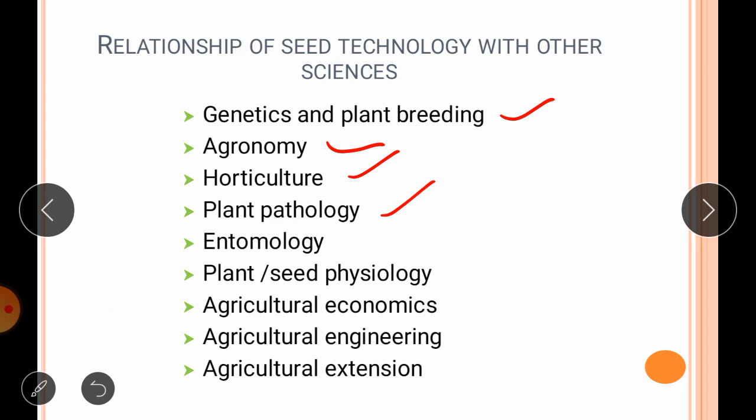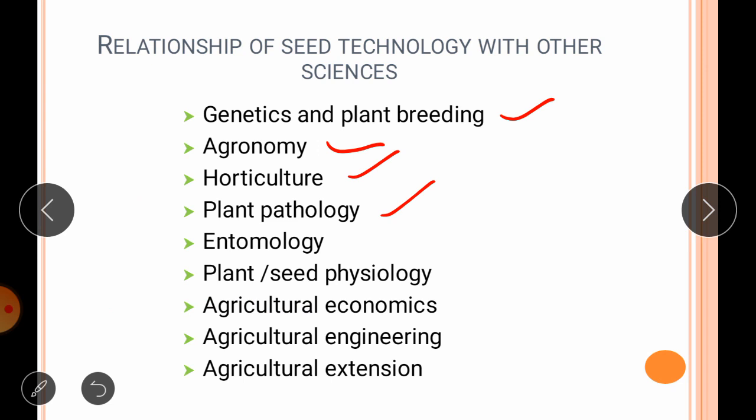The role of plant pathologists in seed production has greatly increased in recent years, as they produce and distribute disease-free seed. The plant pathologists provide the package in regard to seed treatment, plant protection measures and prophylactic measures that should be adopted in seed crops to ensure maximum possible control of diseases.